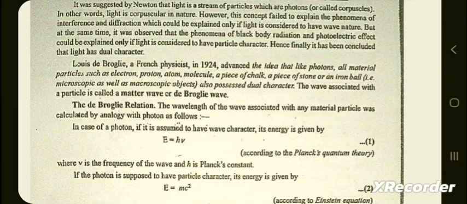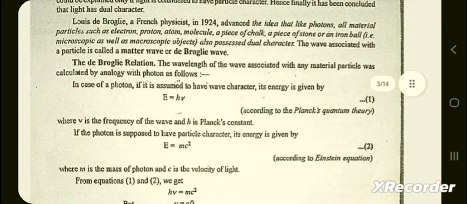Louis de Broglie, a French physicist, in 1924 advanced the idea that, like photons, all material particles such as electron, proton, atom, molecule, a piece of chalk, a piece of stone or an iron ball, microscopic as well as macroscopic objects, also possess dual character. The wave associated with the particle is called matter wave or de Broglie wave. The de Broglie relation: the wavelength of the wave associated with any material particle was calculated by analogy with the photon as follows.